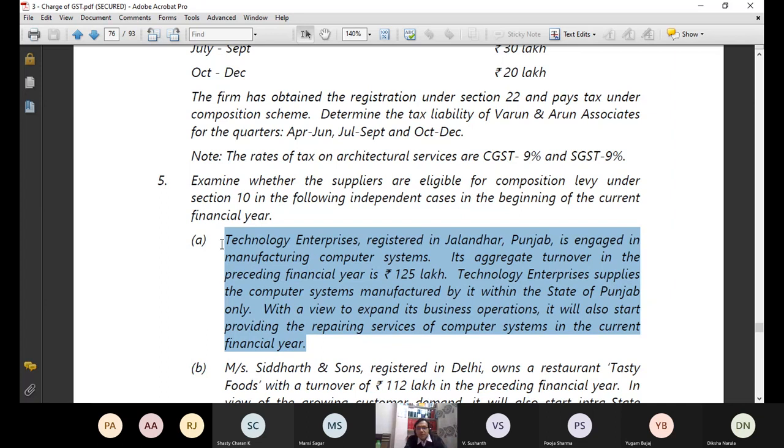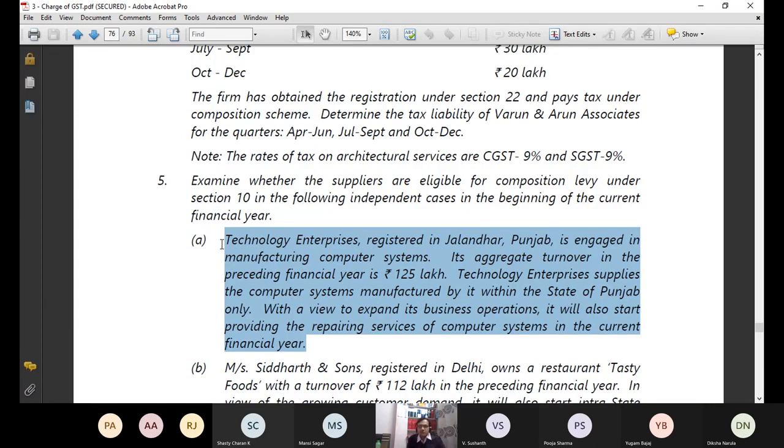Technology Enterprises supplies computer systems manufactured by it within the state of Punjab only. Yes, that is required because I cannot be engaged in interstate supplies, otherwise I cannot opt for composition levy. So I am doing intrastate supply. So that is also fine. It's great. Next point is problematic. With a view to expand its business operation, it will also start providing the repairing services of computer systems in the current financial year.